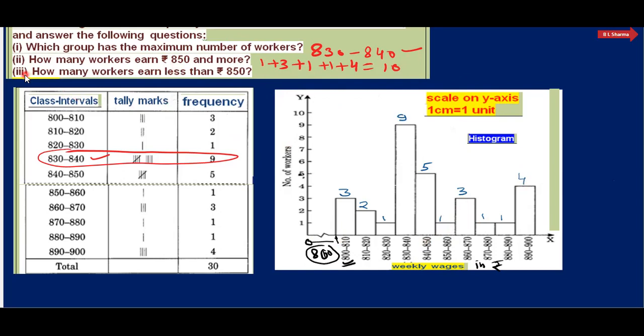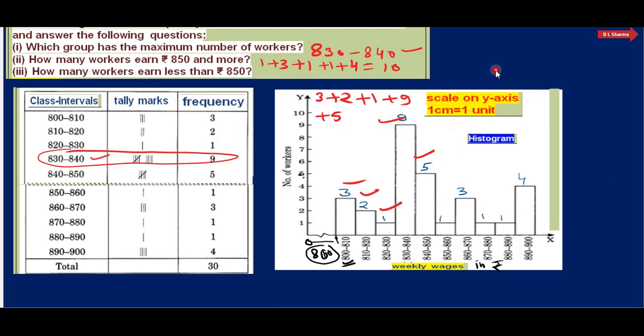And the last part of this question is how many workers earn less than 850. 850 से कितने वर्कर्स है जो कम कमाते हैं? देखिए यहां से स्टार्ट करिए. इसके बैक में आइए. 3 plus 2 plus 1 plus 9 plus 5. टोटल वर्कर्स को आप ऐड करिएगा and you will get here the answer.